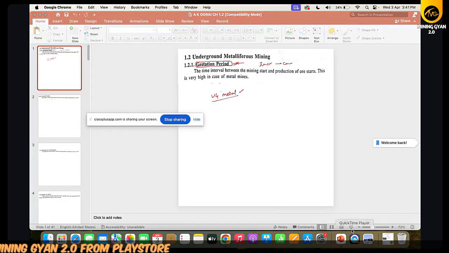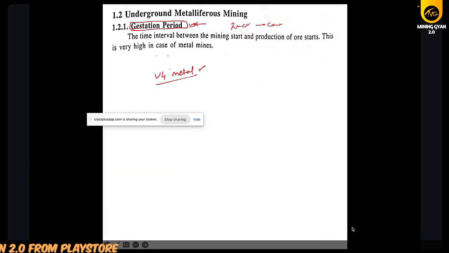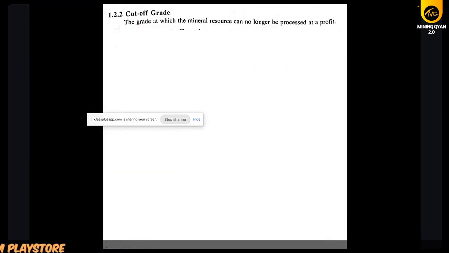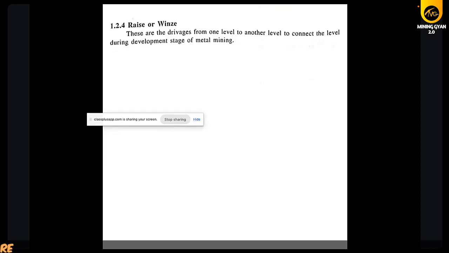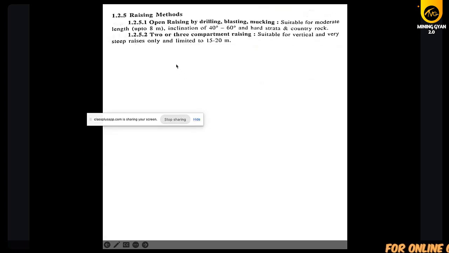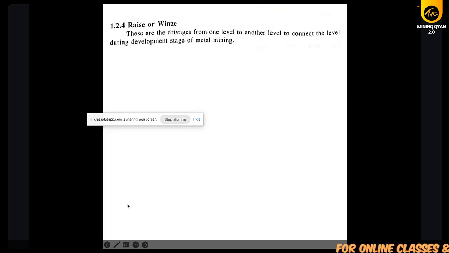So in this chapter, the 1.2 or 1, whatever, we had discussed some gestation period. What is the gestation period? Then we have seen cutoff grade, then break even cutoff grade, then rage and win. Rage is basically, what is rage?